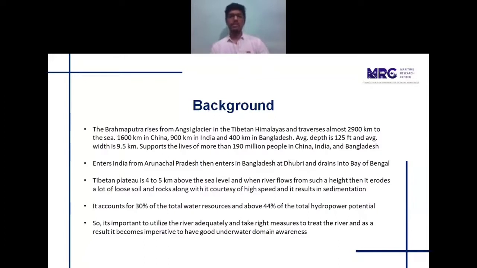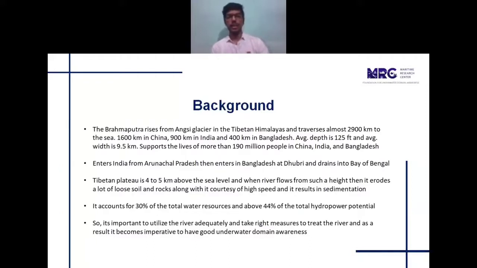This large river system supports the lives of around 190 million people across the three countries that it flows through. The river enters India from Arunachal Pradesh and finally drains into the Bay of Bengal. The Tibetan plateau, from where the river originates, is 4 to 5 kilometers above sea level. And when a river flows from such a great height, it gathers a lot of pace. As a result, it erodes a lot of loose soils and rocks that come along its way,